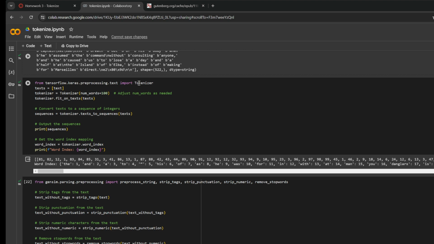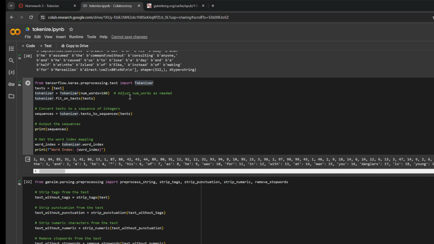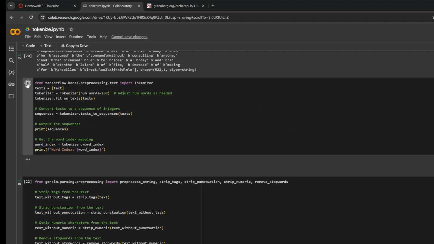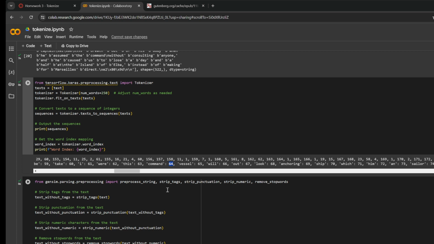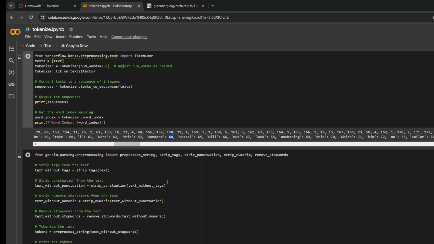This method is using Keras, TensorFlow's tokenizer. Okay, the is 1, and is 2, a is 3, to is 4, the comma is 5. So that's how this one tokenizes it. Interesting, so you can see a difference. Command is 64. There's a video, hopefully that you watched, that talked a little bit about TensorFlow's tokenization. There are like two videos. They're super great. I love the way the guy explains it.